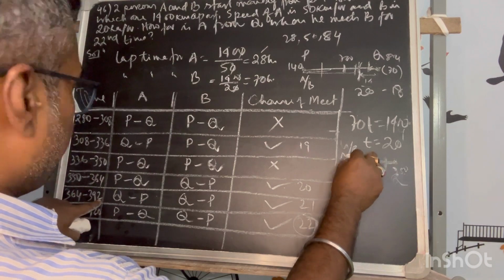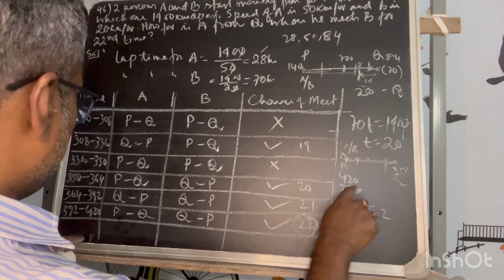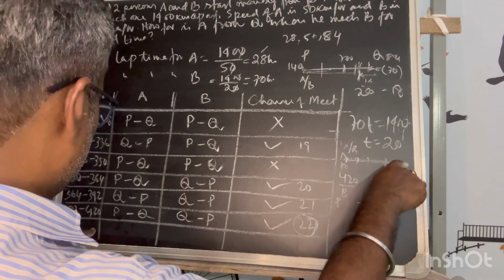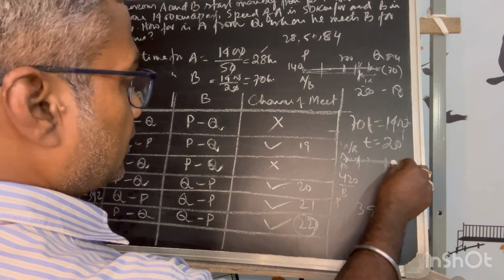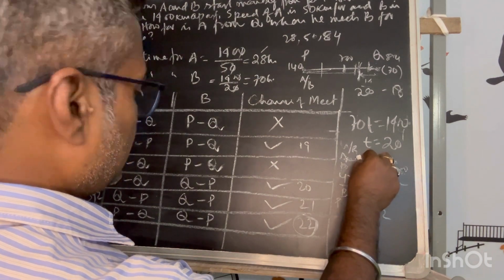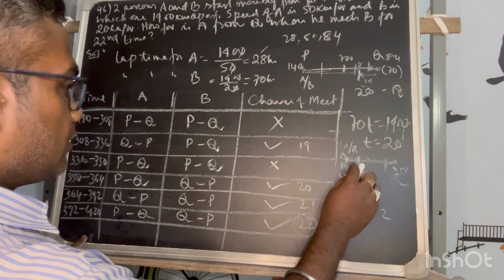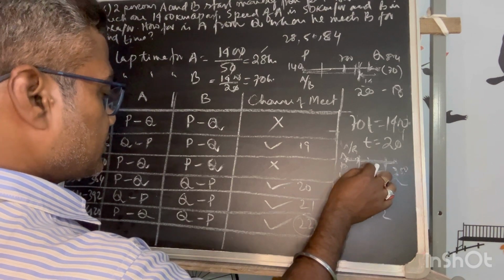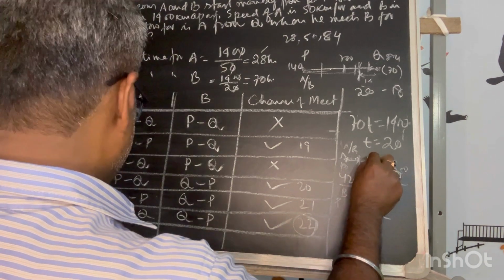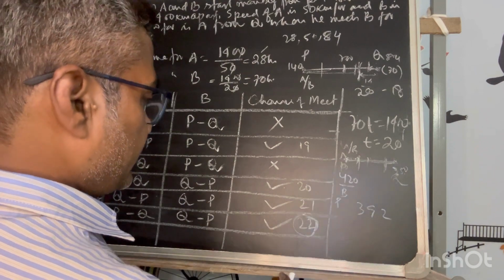P. In 392 hours. From 392 to 420 he will move this much, okay, but in between they meet somewhere. But B has already reached some distance earlier. He is not starting from Q, he has started somewhere from here. So by that time he has reached there. From there the remaining distance will be covered by both.